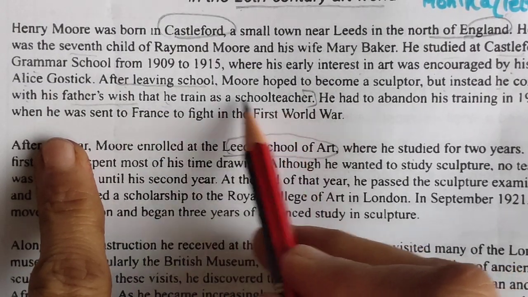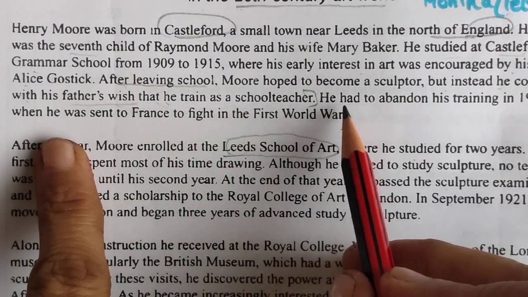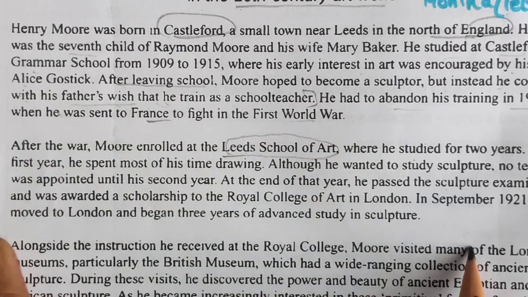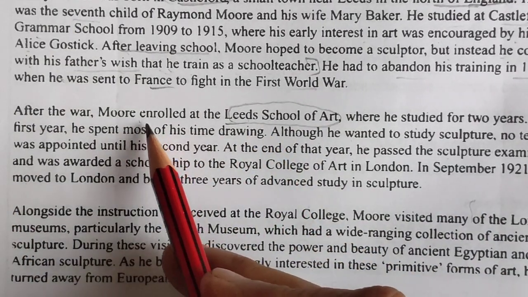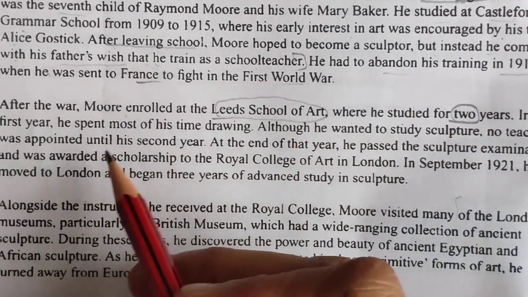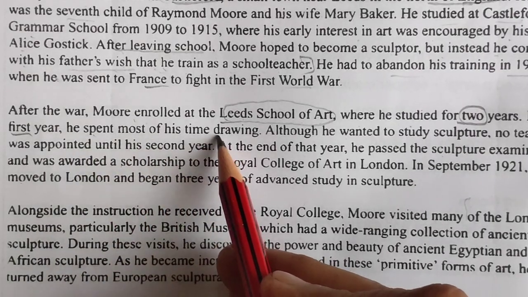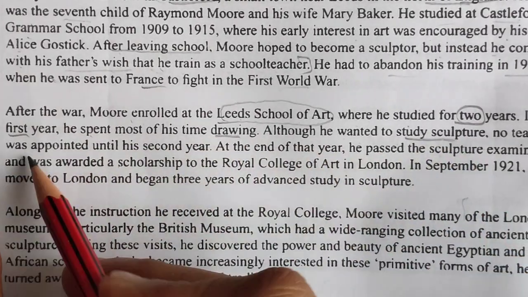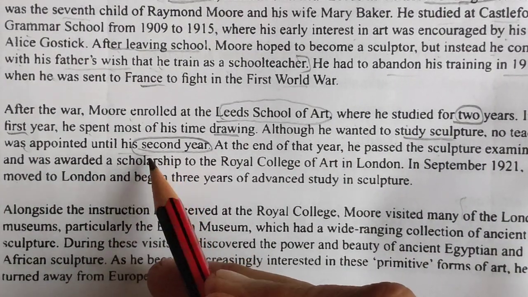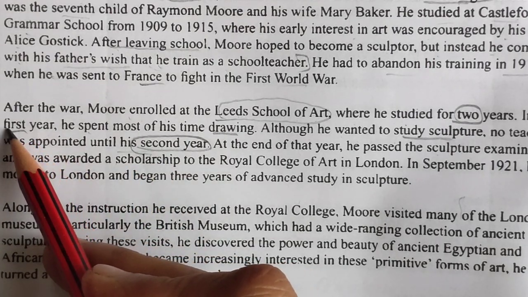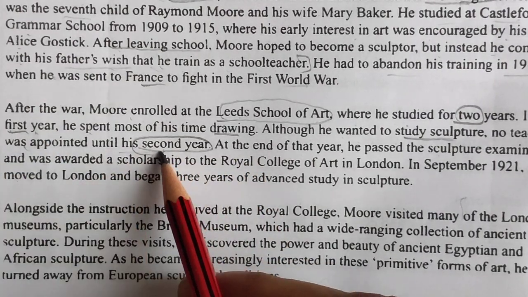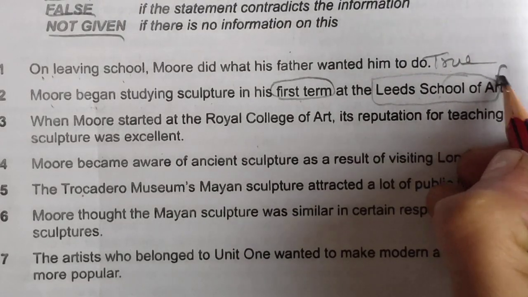He trained as a school teacher. He had to abandon his training in 1915, when he was sent to France to fight in the First World War. Okay, so now this is the location: Moray enrolled at the Leeds School of Art, where he studied for 2 years. In his first year he spent most of his time drawing, although he wanted to study sculpture, so no teacher was appointed until his second year. It means a contradiction is there. The question statement says that in the first term he studied sculpture, but here it is saying the opposite. So here the answer is false.